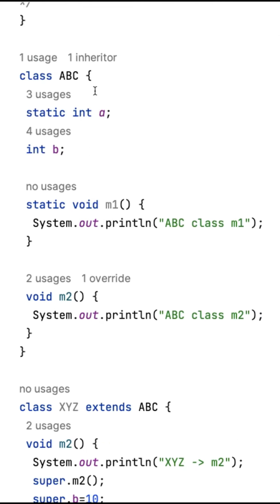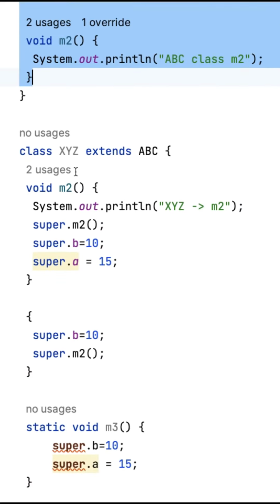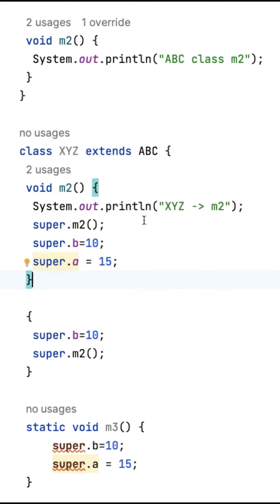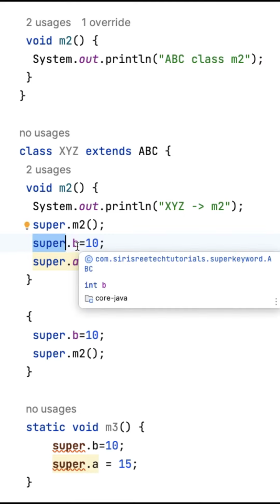Giving an example here, I created an ABC class where I have static members, non-static members, as well as static methods and non-static methods. There is a class XYZ that is extending ABC, and it is overriding the void m2 method. From the void m2 method I'm executing some block of code, and then I'm trying to execute the superclass m2 method. I'm referring to the m2 method using the super keyword.